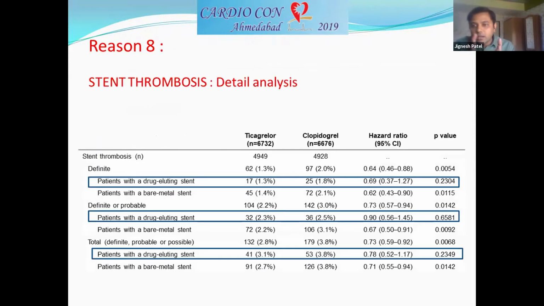And if you look at the stent thrombosis data, comparing stent thrombosis in the clopidogrel versus ticagrelor group, the increase in stent thrombosis was noted mainly in the bare metal stent group.